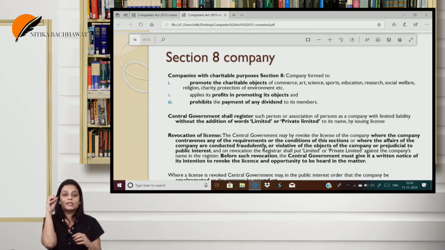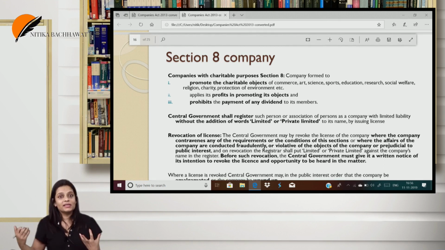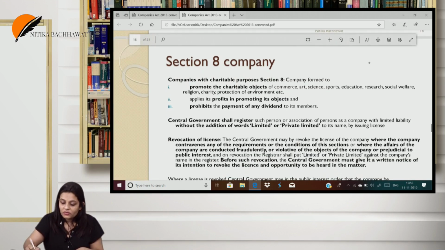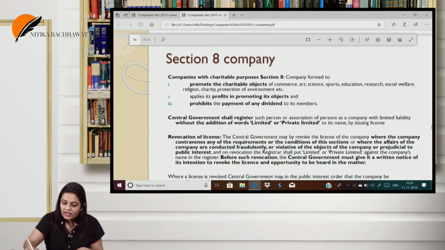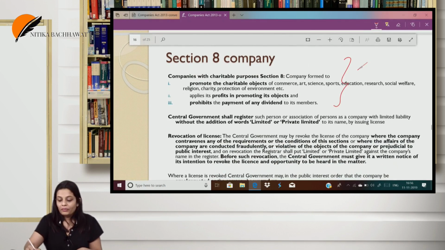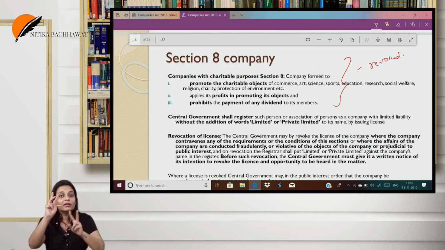But see, whenever a license is issued to you, it can be subject to a condition, that you have to fulfill these objectives. If the company fails to fulfill these objectives, the license will be revoked. And once the license is revoked, three consequences can arise. Not all of them, any one.